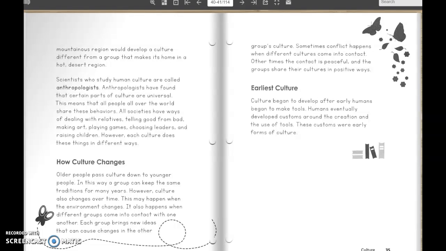Earliest culture. Culture began to develop after early humans began to make tools. Humans eventually developed customs around the creation and the use of tools. These customs were early forms of culture.